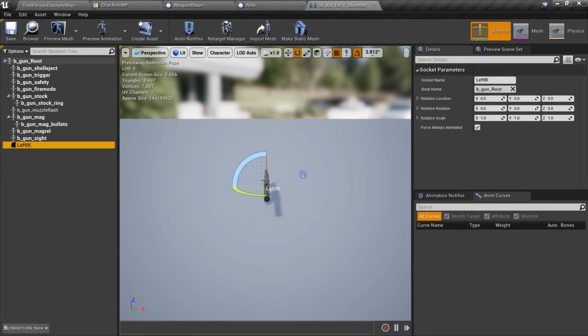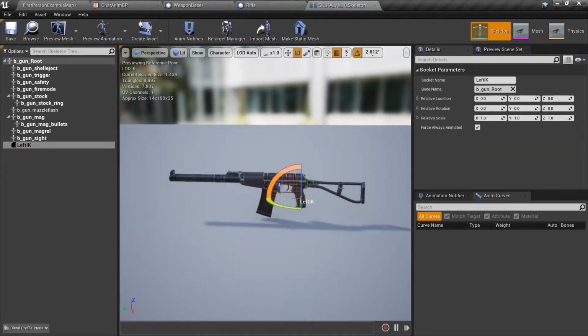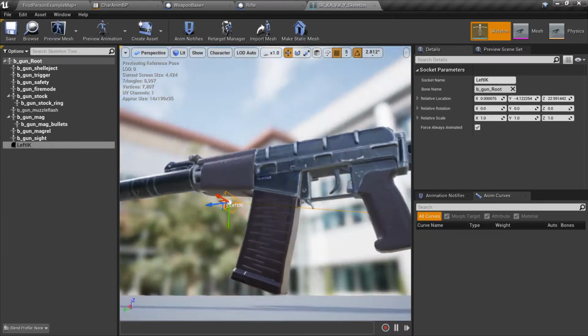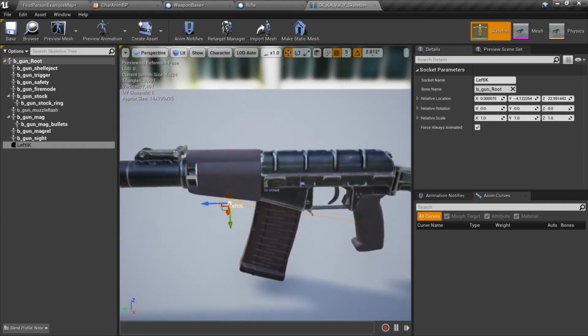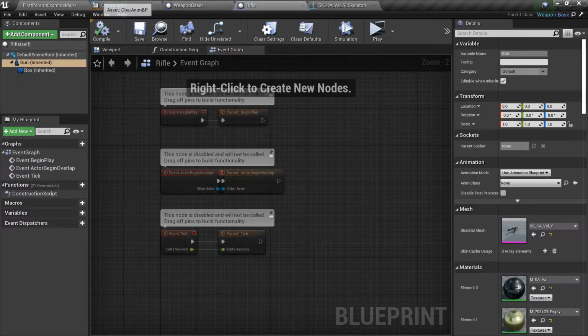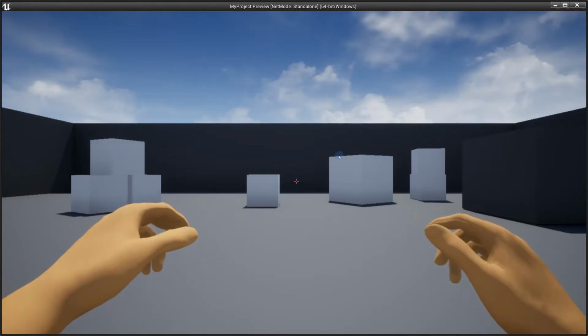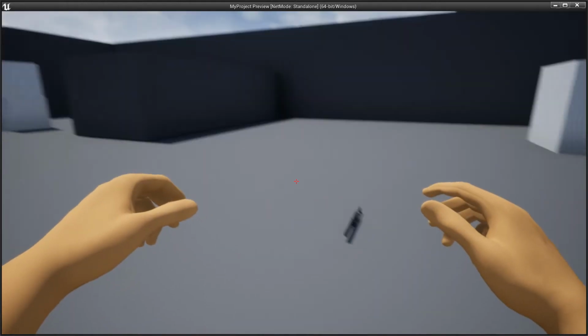Let's adjust it. It should be here. And we need to rotate it, but let's check it out first. I think it needs rotation.